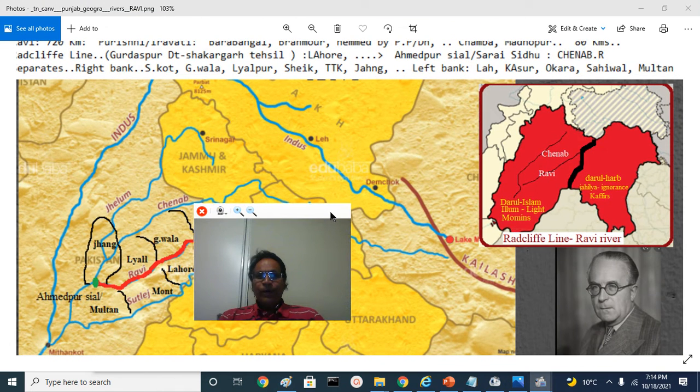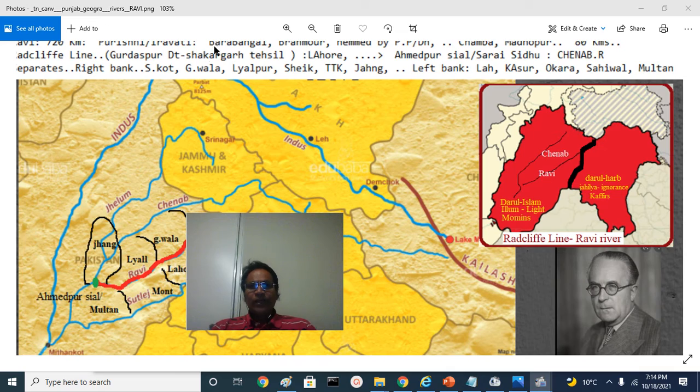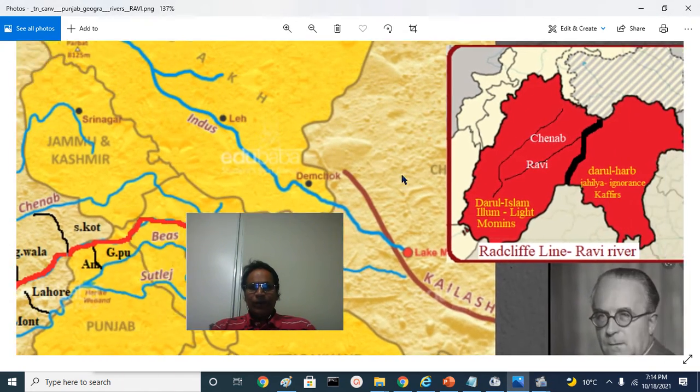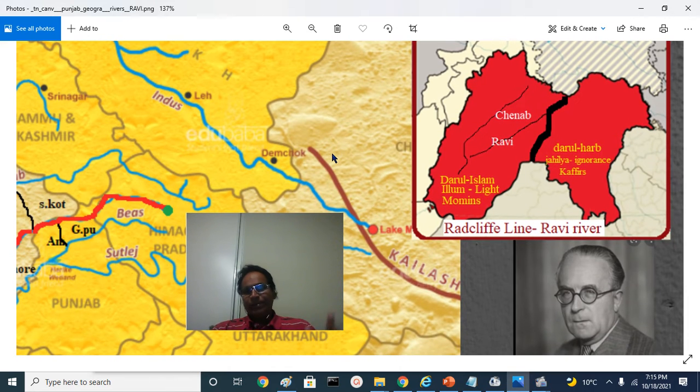Then we talk about what is the historic significance of this river. River Ravi is a very important river because on this bank of the river there is Lahore city. Lahore city was the headquarters and a central place of spread of Islam since Islamic invaders started invading India and destroying the local civilization.